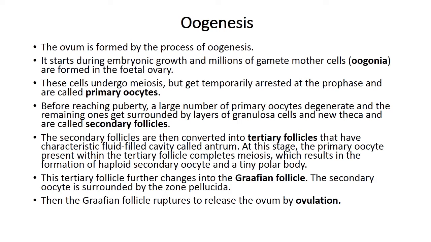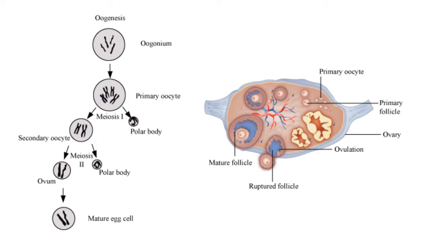The primary follicles get surrounded by more layers of granulosa cells and a theca and are called secondary follicles. The secondary follicle soon transforms into a tertiary follicle, which is characterized by a fluid filled cavity called antrum. The theca layer is organized into an inner theca interna and an outer theca externa. It is important to draw your attention that it is at this stage that the primary oocyte within the tertiary follicle grows in size and completes its first meiotic division.